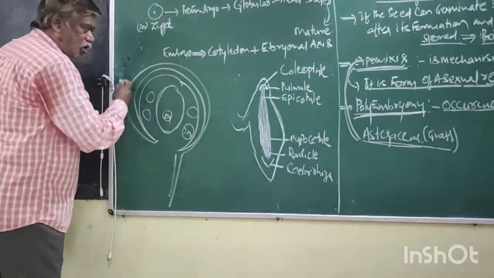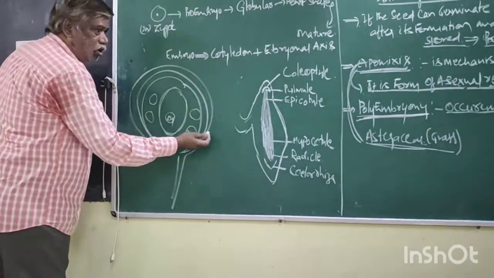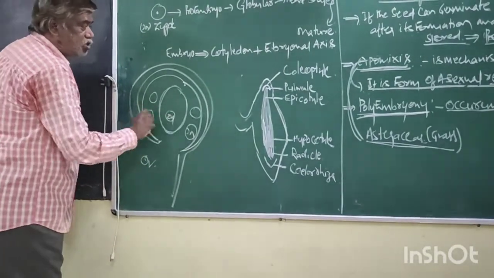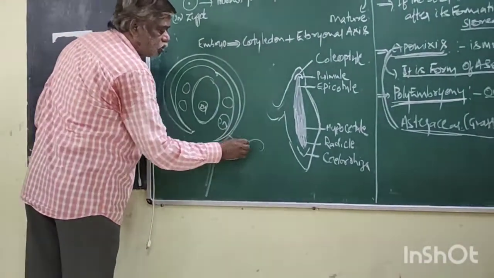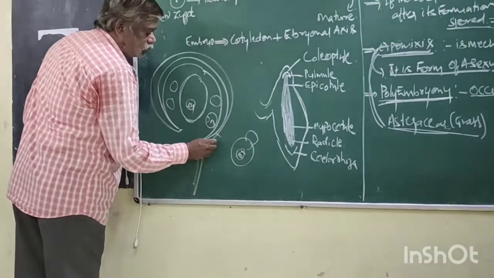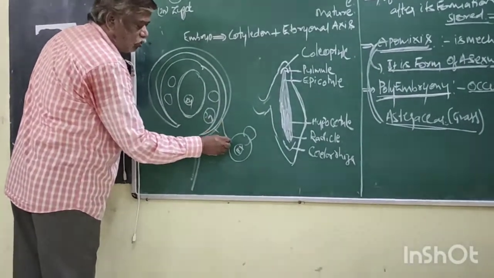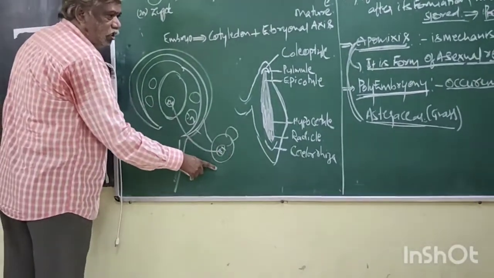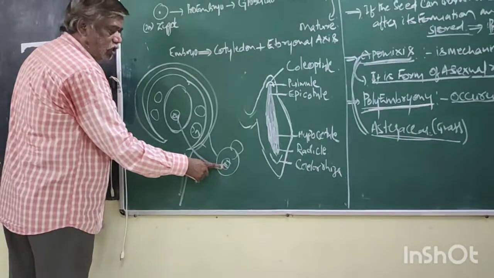What is this? Ovule. After fertilization, this ovule becomes seed. The zygote becomes embryo. How many embryos? Single. Why?